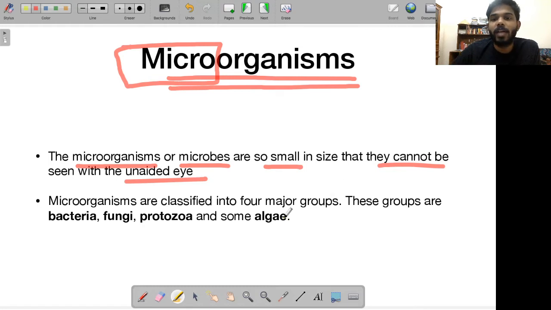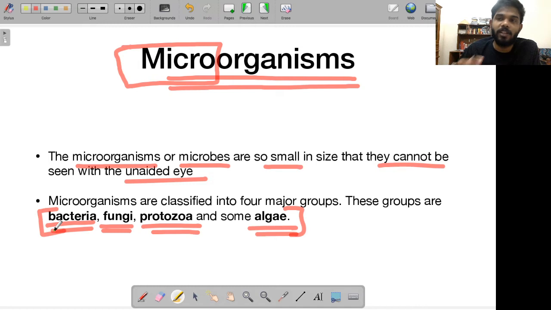Okay, so microorganisms, they are basically classified into 4 groups. So these are called bacteria. This is one group. Then we have fungi, then we have protozoa, and we have algae. Okay, so these are all different groups of microorganisms. When I say microorganisms, all of them share the same feature. They cannot be observed with a naked eye.